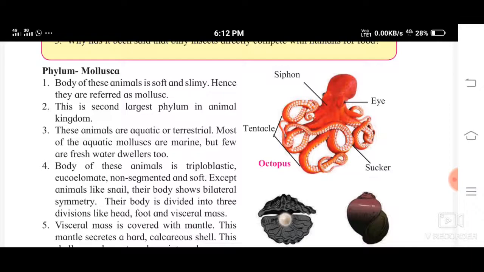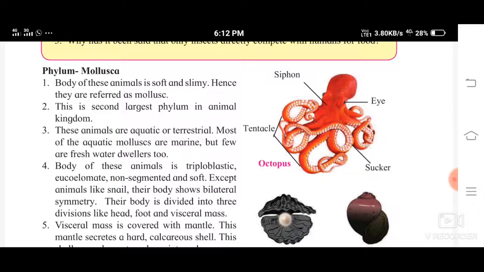These animals are aquatic or terrestrial. So these animals live in water, and some of them live on land also. Most of the aquatic mollusks are marine, means they live in the sea, but some are freshwater dwellers too, means they live in lakes and rivers also.